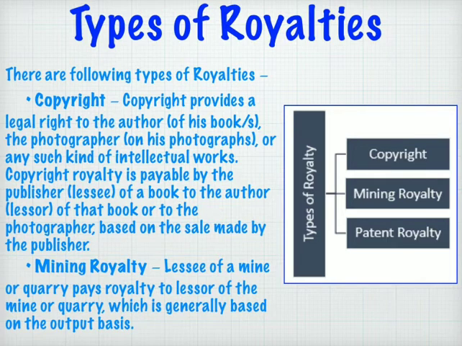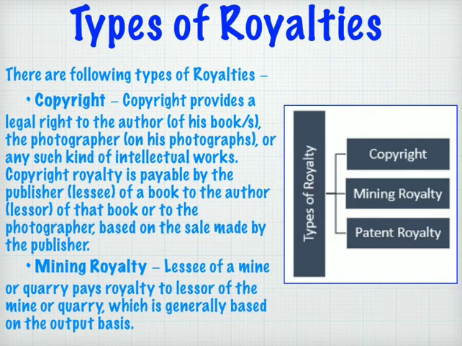A literary work is an author's asset. He has the sole right to print and sell it. His right is called copyright. The author transfers his right to the publisher in exchange for payment based on the sale of books. The payment is called copyright royalty.